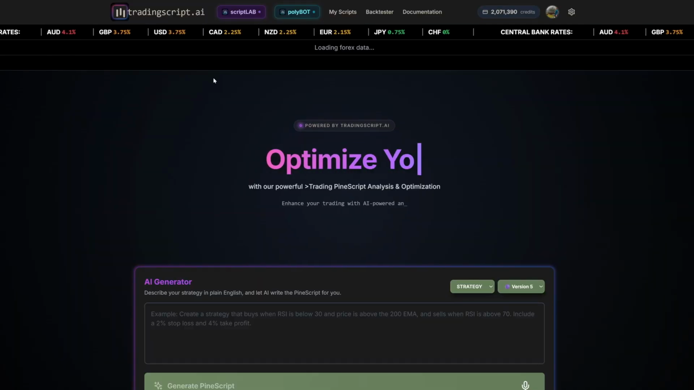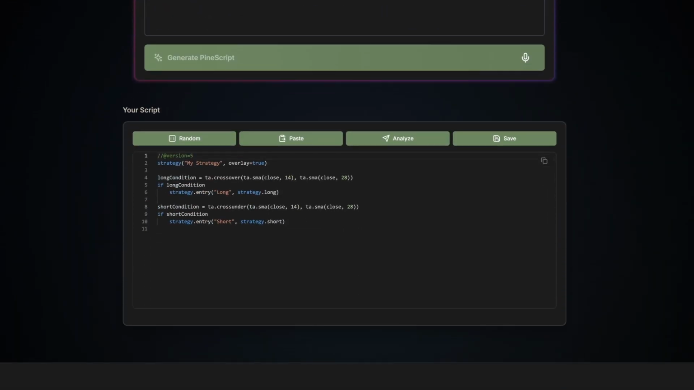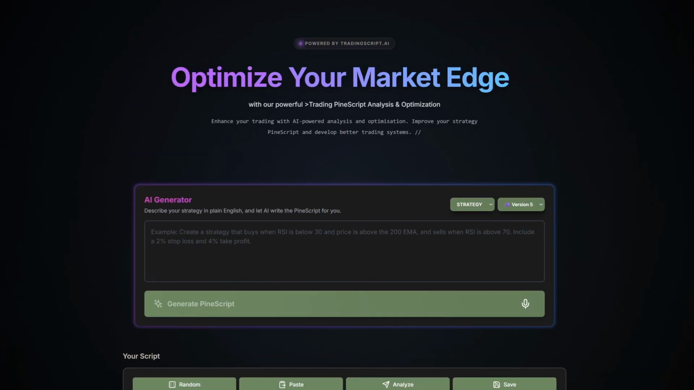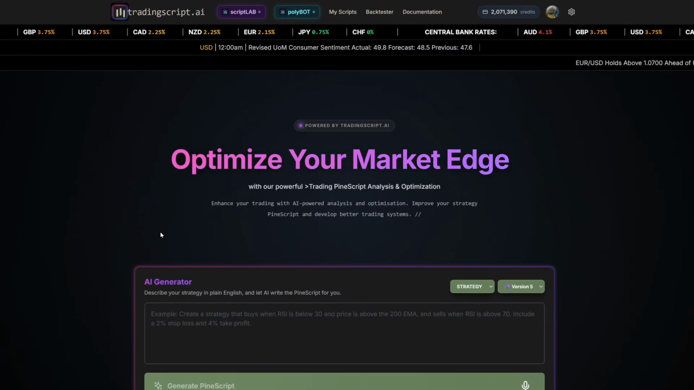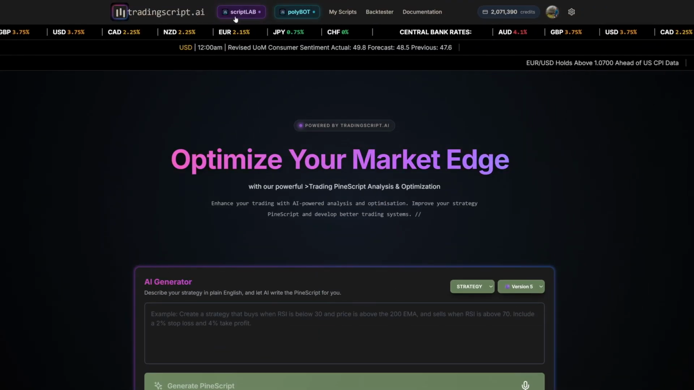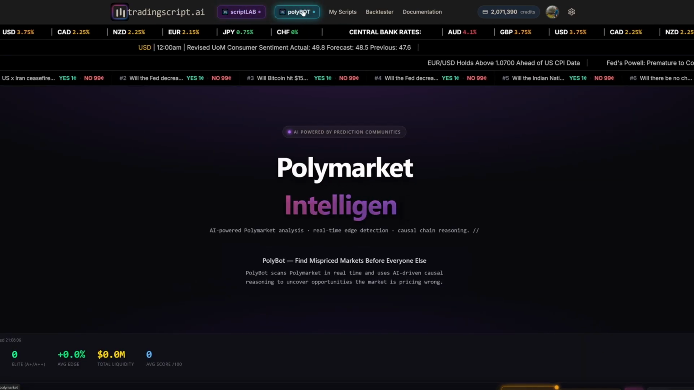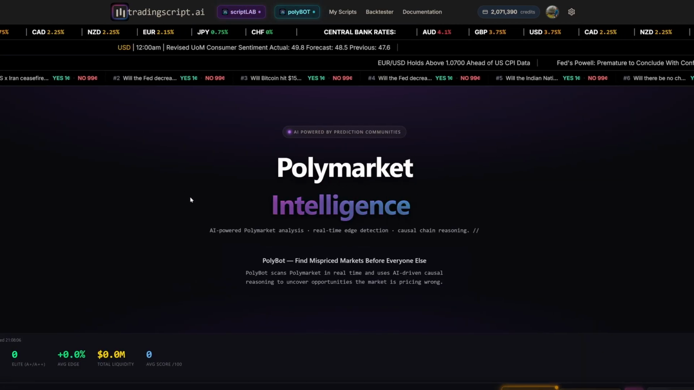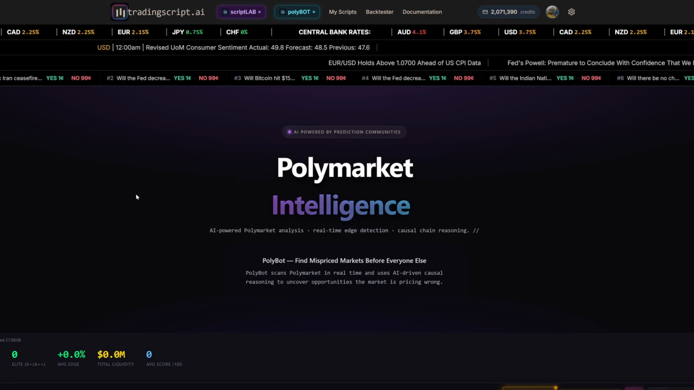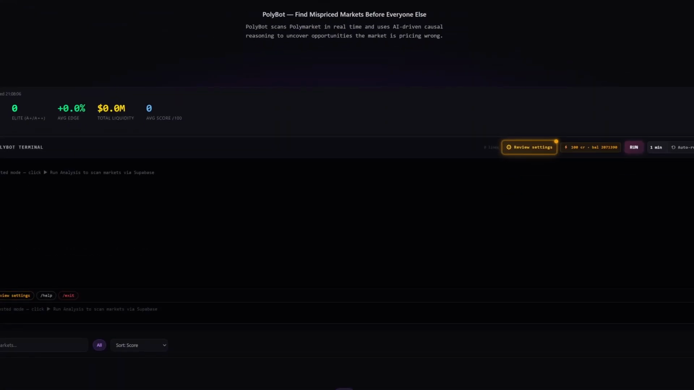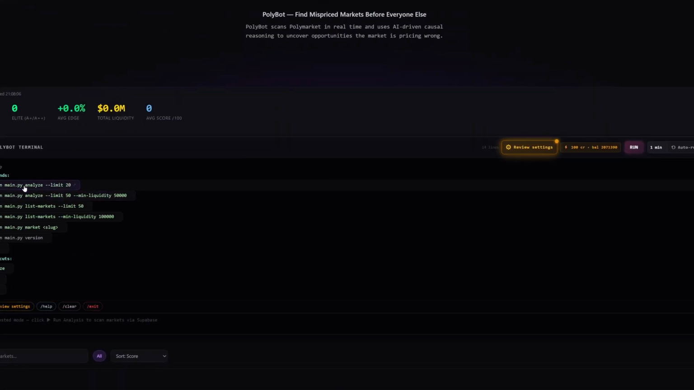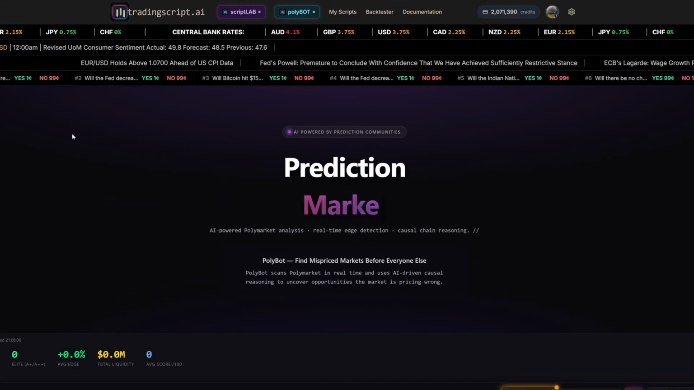And then you will be presented with this. So this is the strategy generator. I'll cover that in another video. This is a whole other section. This is a script lab. But this is polyBOT. So you want to click up here to polyBOT, and you'll be brought to this page. It's got a terminal down the bottom where you can enter specific commands if that's what you'd rather do. But yeah, get started.